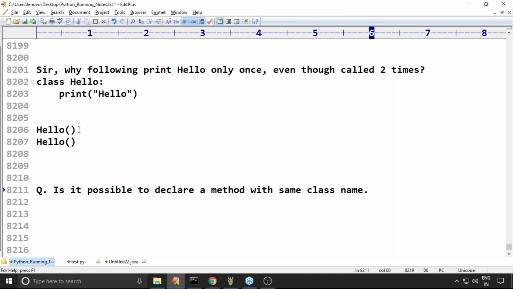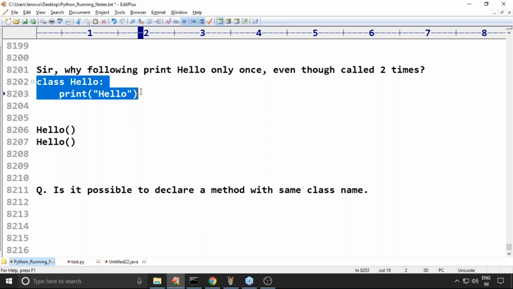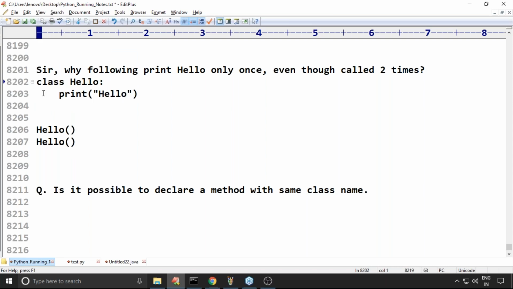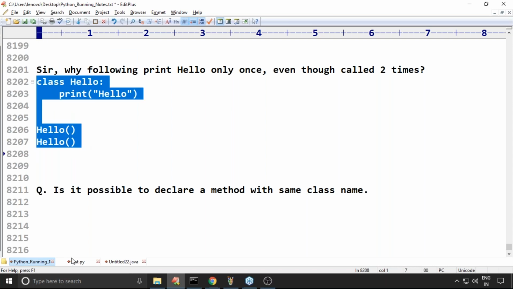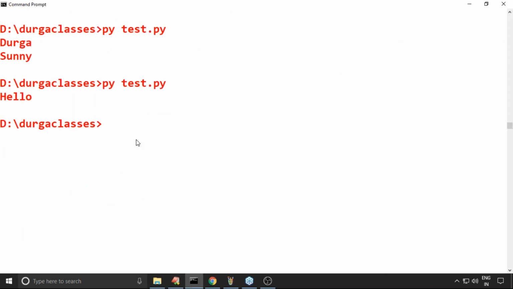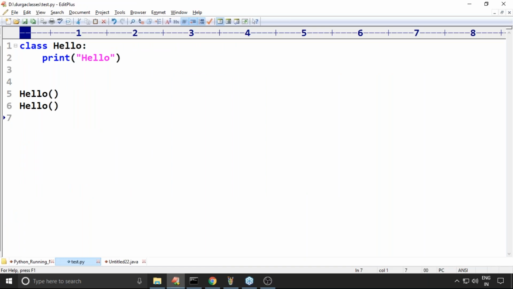Now observe that this person is writing wrong code. It is a wrong code. If I take it like this, what output are we going to get? You can cross check. Only hello is going to be printed once. What may be the reason for that? This is the body. How is it going to be interpreted? It is not a constructor. It is not a method.